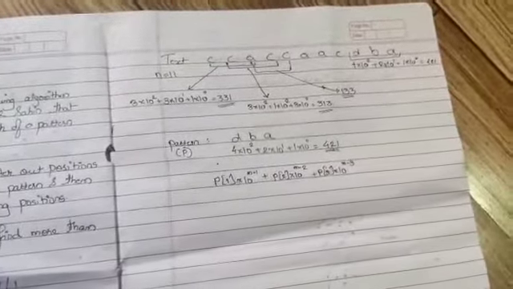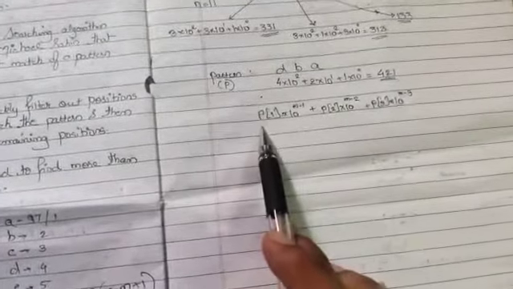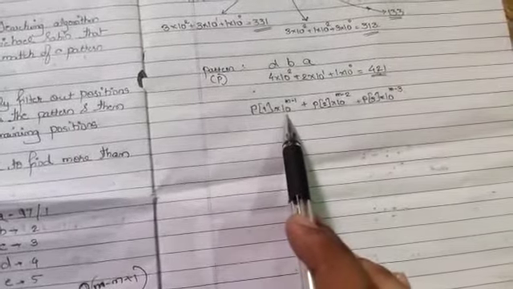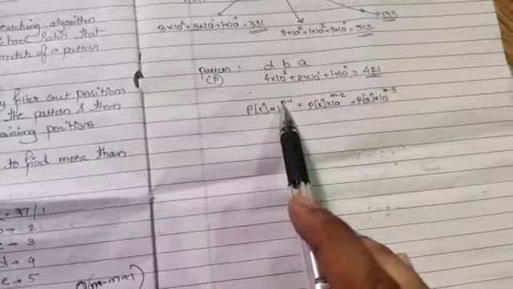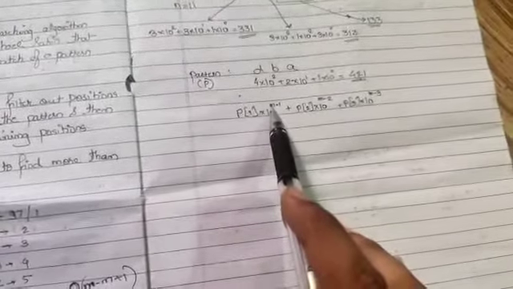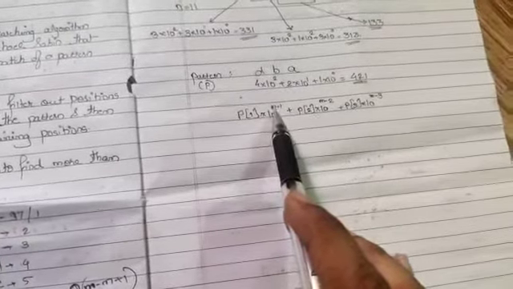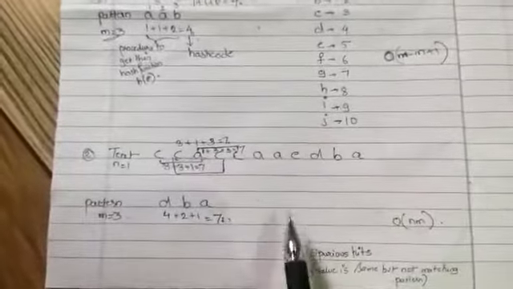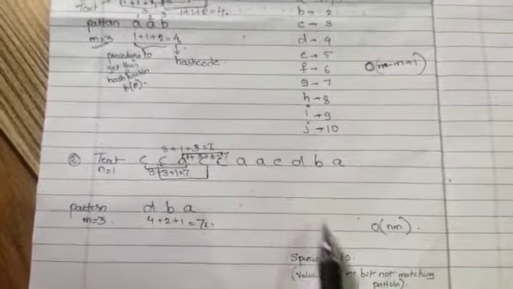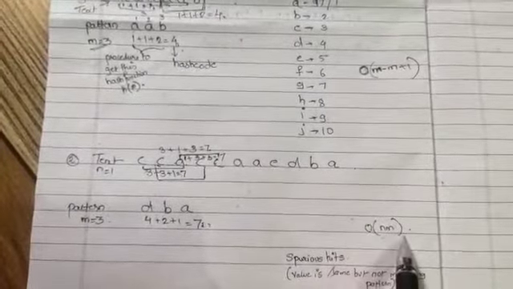In this case, the pattern value is computed with the base to the power m minus 1. If I consider the size of the pattern as 3, the powers we get are 2, 1, 0. In this way we reduce the spurious hits. In the previous example the spurious hits were more, so the time complexity was big O of nm.